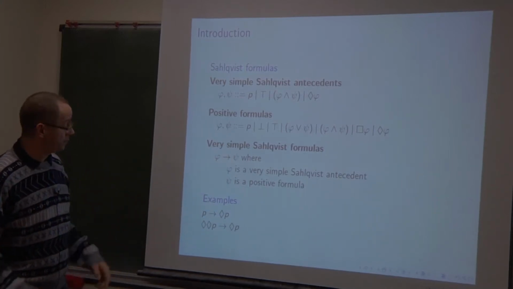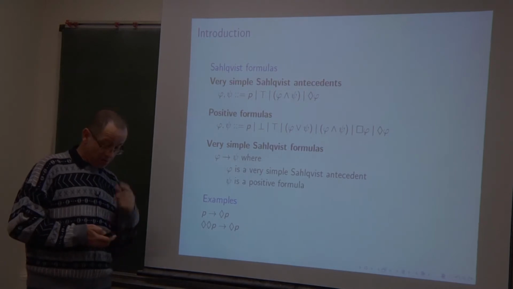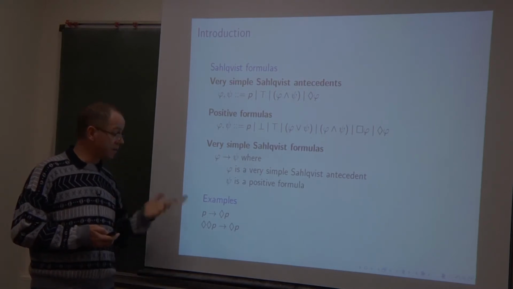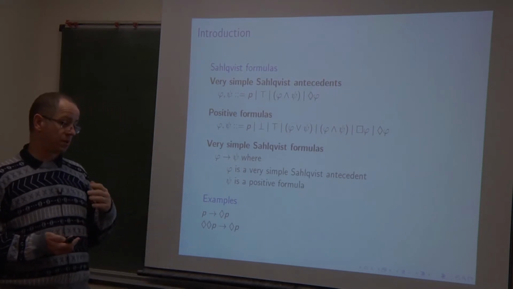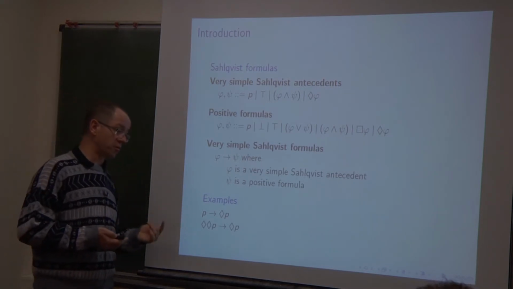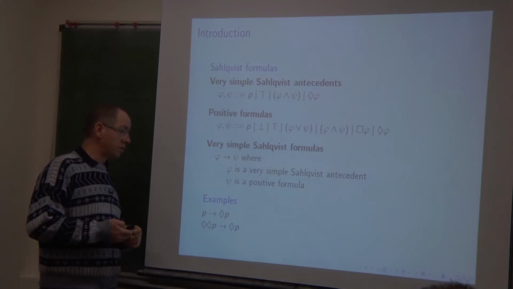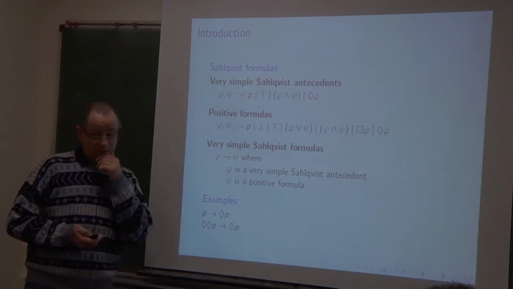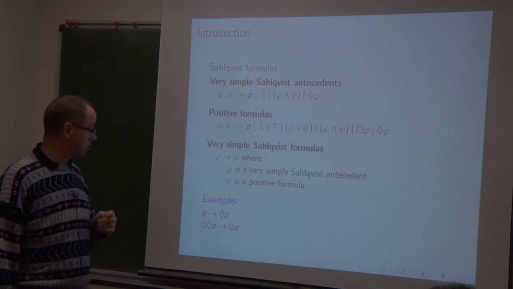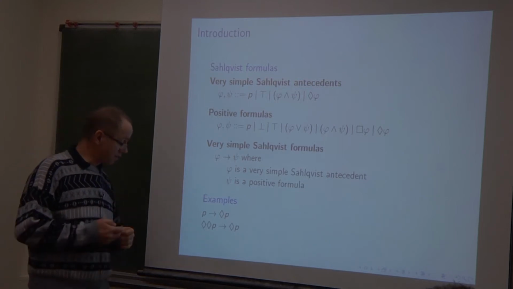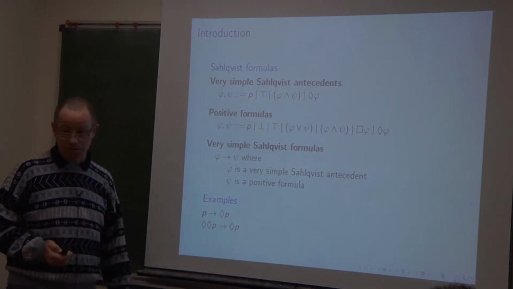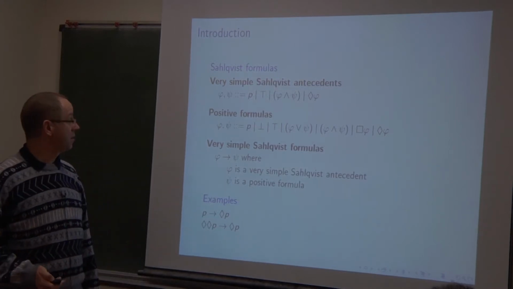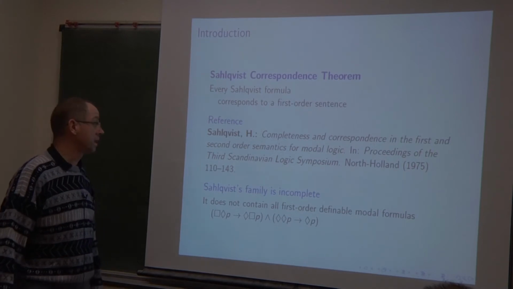For the Sahlqvist fragment of the modal language, it is known there is an algorithm to produce the first-order sentence which corresponds to it. And also the modal formula that we started from is canonical with respect to the class of frames satisfying this condition. For example, the conditions of reflexivity and transitivity are such very simple Sahlqvist formulas.